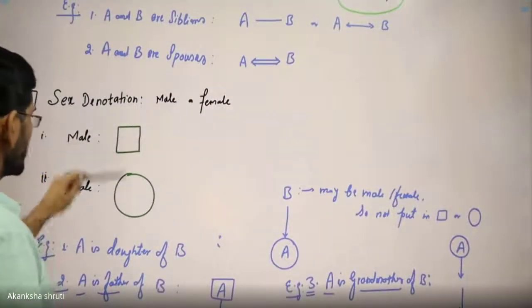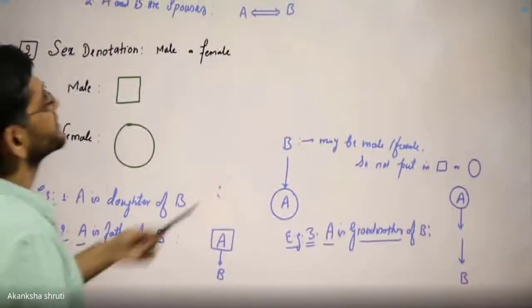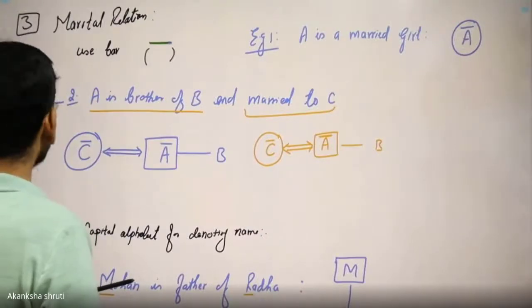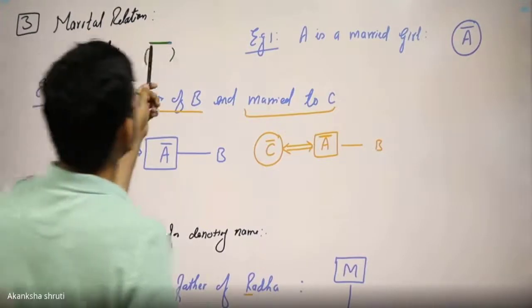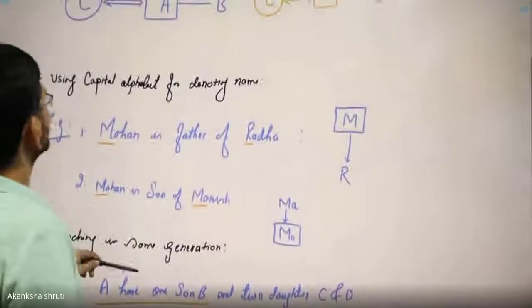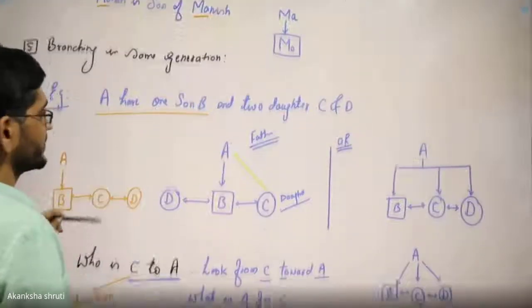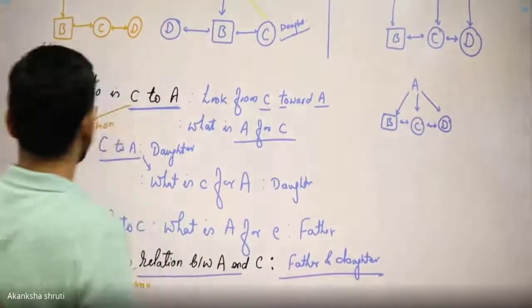The next, incorporate in the same tree whether male or female is the sex of the concerned member of the family. Then if married or not, that marital relation by including the bar over that, denote the name suitably. Then if the branching is there, do proper branching.